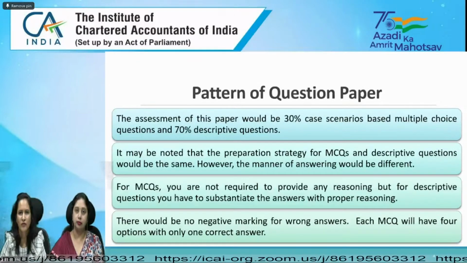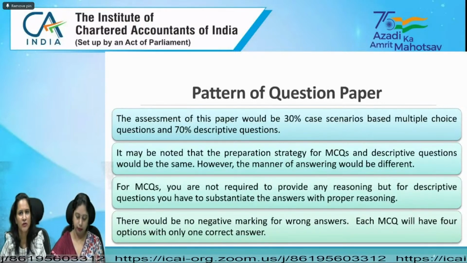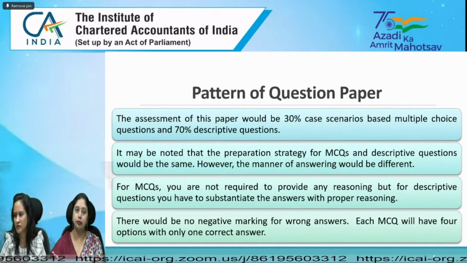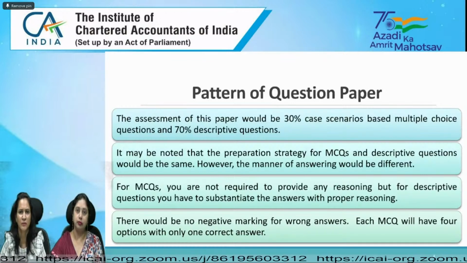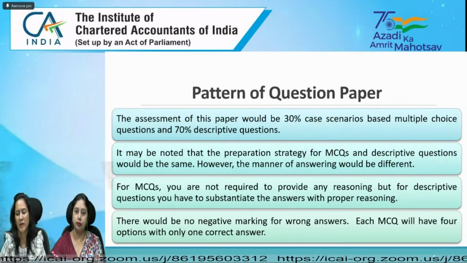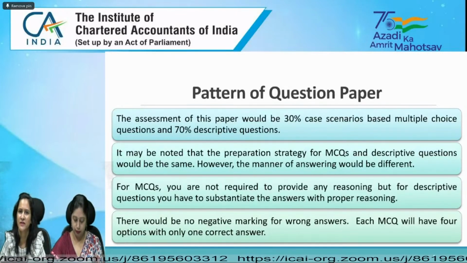You have to give the reasons in both the cases, whether it is a computational question or an application based question. In case of computational questions, there are a number of adjustments, a number of items given in the questions, where you might have to calculate the value of taxable supply or the minimum net GST payable.